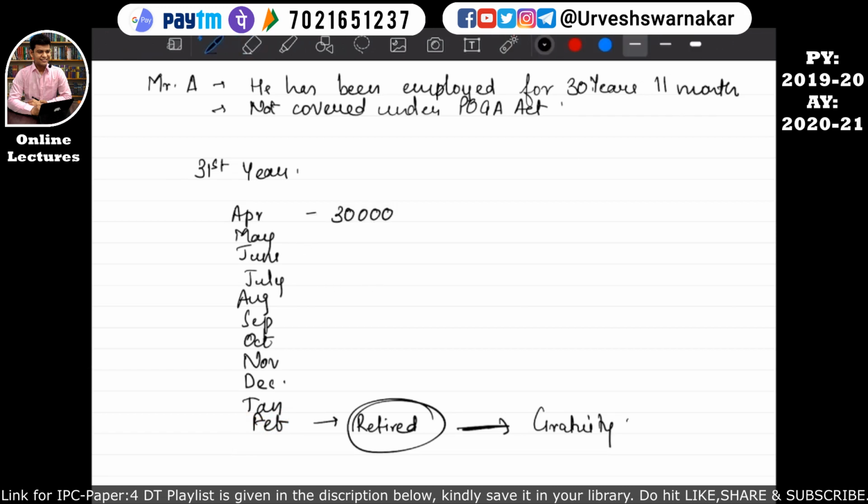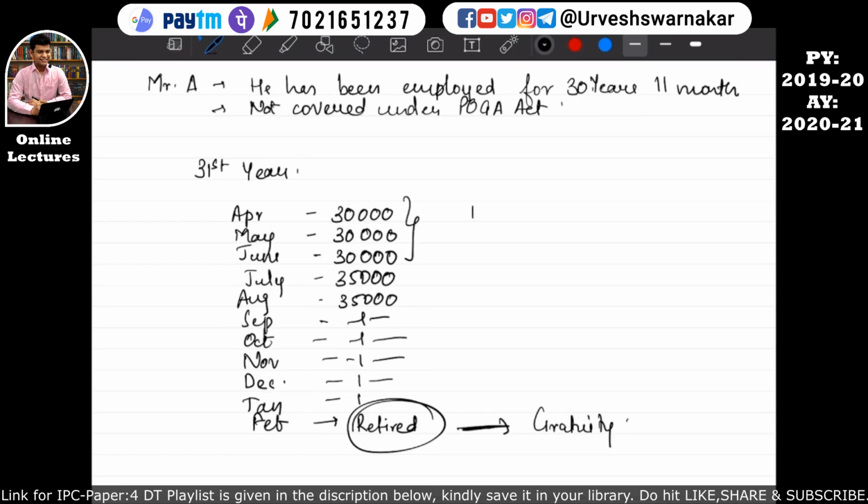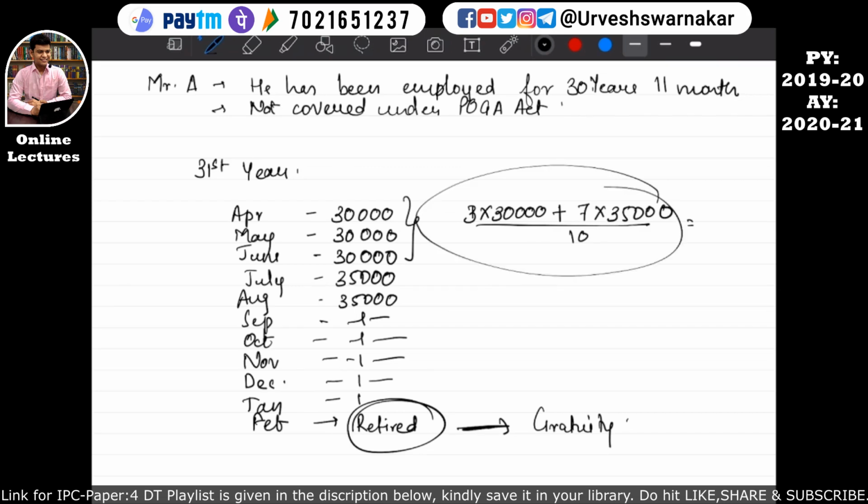So the salary was say rupees 30,000. For the month of May also it is 30,000, and for the month of June also it is 30,000. But from the month of July, this employee got a raise of 5,000 and his salary became 35,000. So for the first 3 months, 3 into 30,000 plus 7 into 35,000 will be divided by 10, and whatever the average comes, that will become the average salary. I hope this is quite clear. I hope you all are understanding which month you have to exclude.